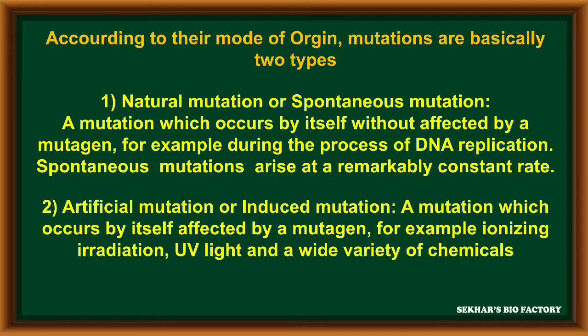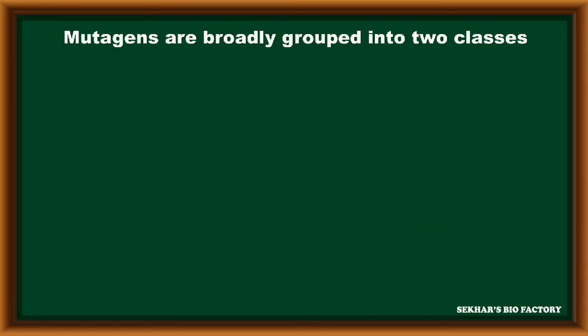The second type is artificial mutations or induced mutations. A mutation which occurs when affected by mutagens, for example ionizing irradiation, UV light, and a wide variety of chemicals, is called an artificial or induced mutation.